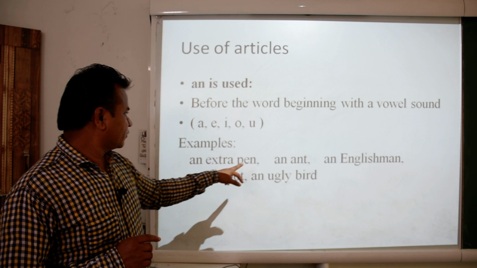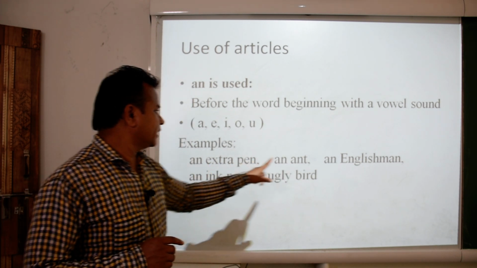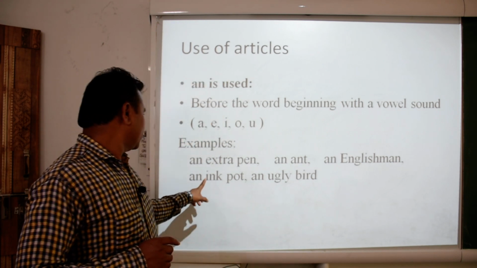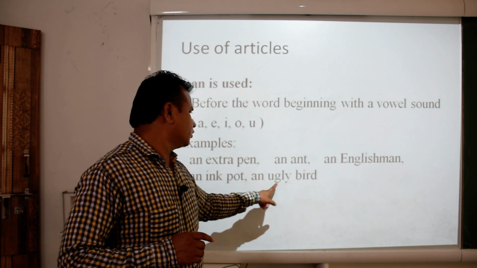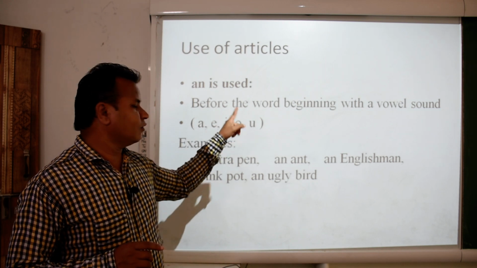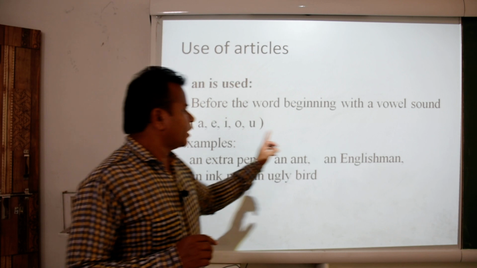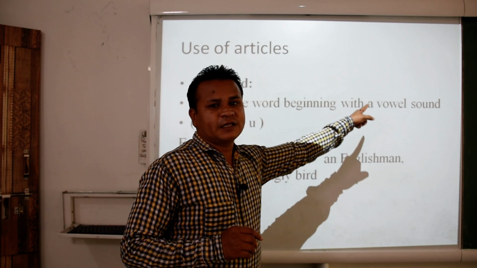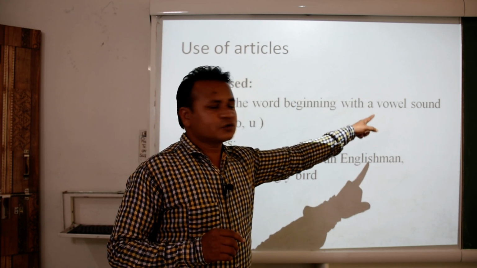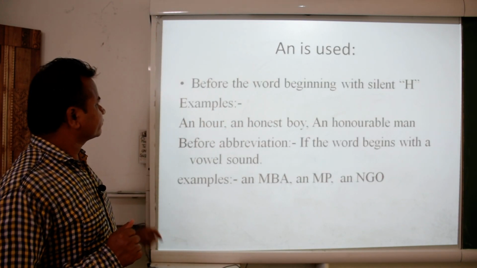So, you can see here a, e, i, u, all these words are beginning with a, e, i, o, u. But make sure these words should also give the vowel sound. That is the important thing.